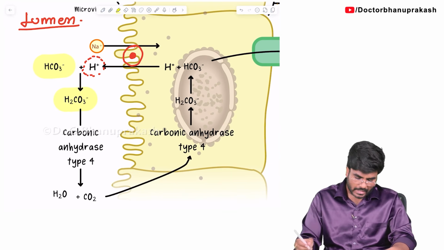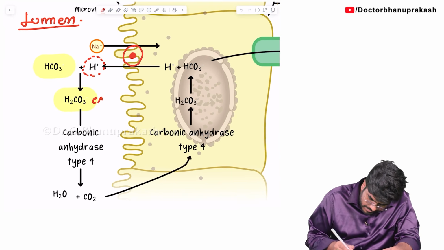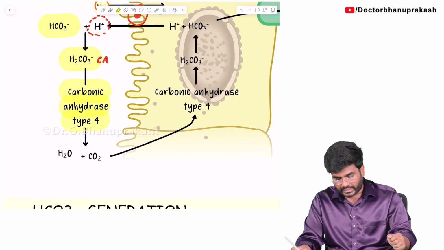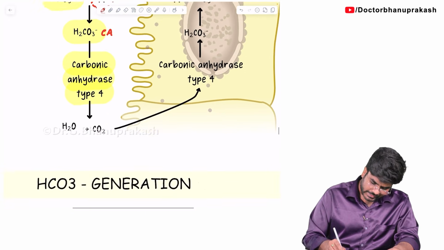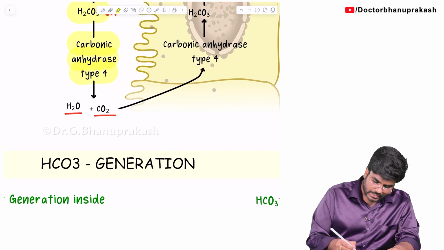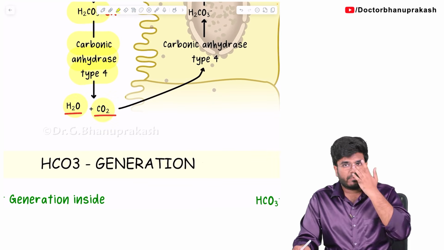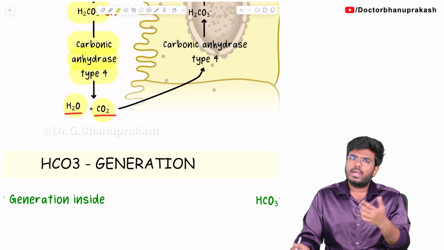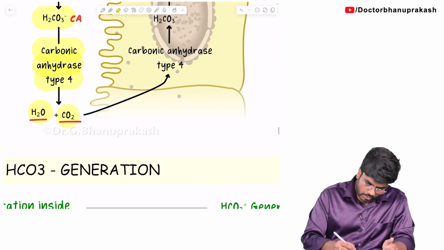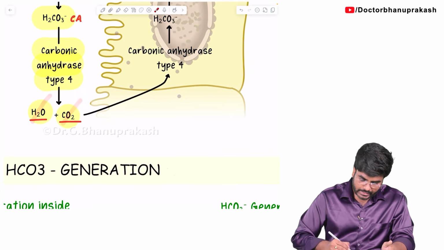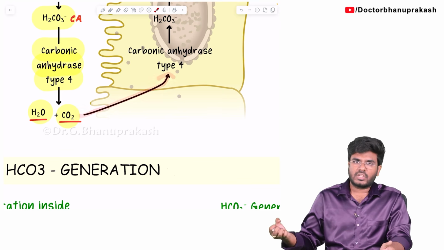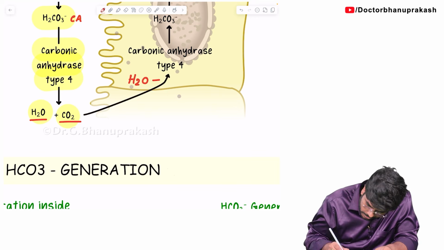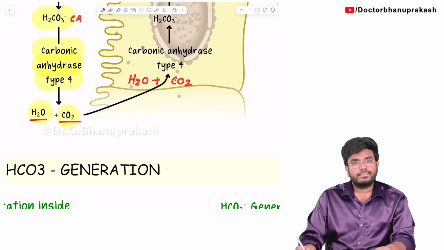Now what have we generated? H2CO3, carbonic acid. Now this carbonic acid, with the help of the enzyme carbonic anhydrase type 4, is going to split into water and carbon dioxide. Okay. So what have we produced ultimately? Water molecule, carbon dioxide. We all know water can cross the cell membrane, carbon dioxide can cross the cell membrane. So now the same water and carbon dioxide cross the cell membrane, going into the cell.